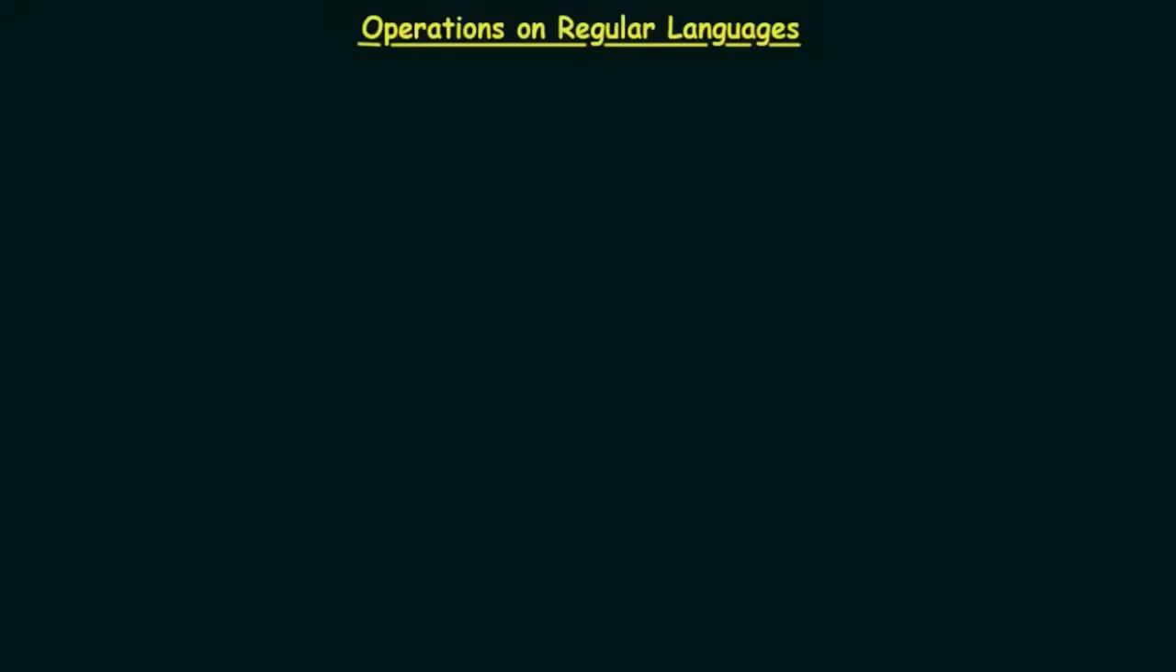Let's see some of the regular languages and their operations. Whatever problem we saw in the previous examples should get sorted out when we discuss this particular topic. Operations on regular languages. First of all, union. Whenever we are doing A union B, if x is inside the set, then x either belongs to A or belongs to B.